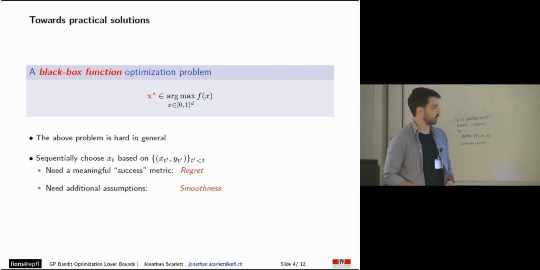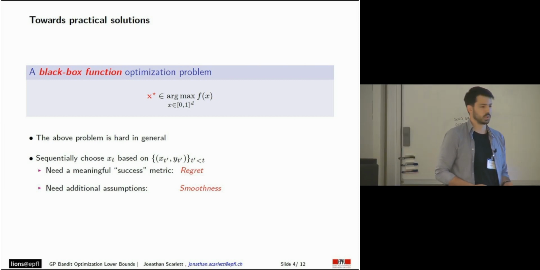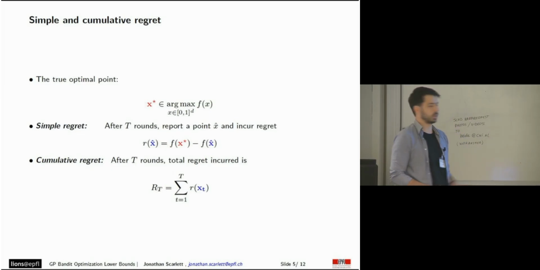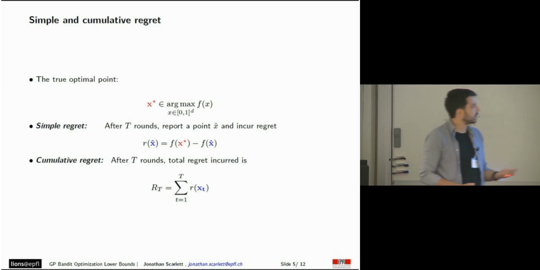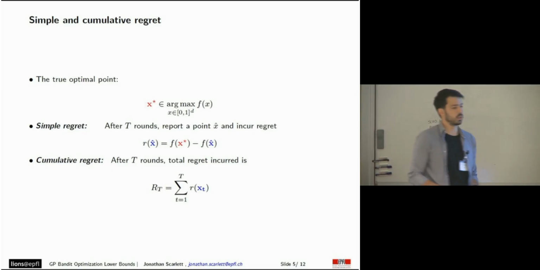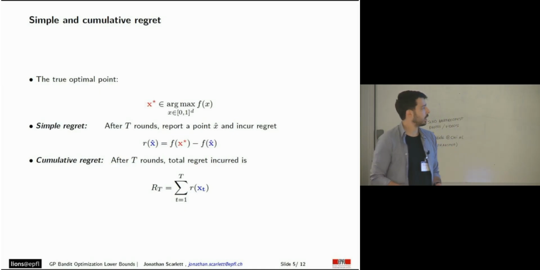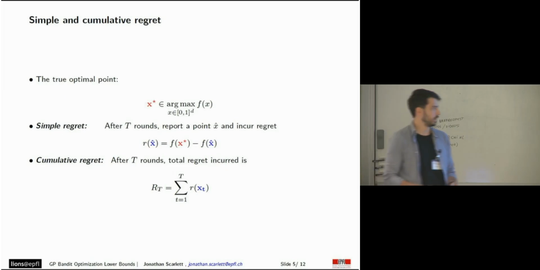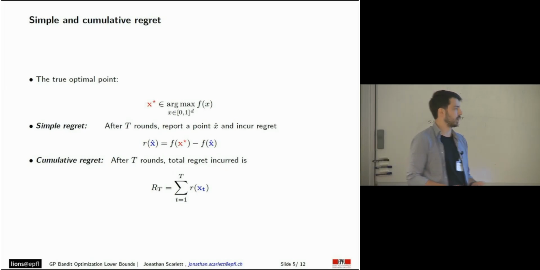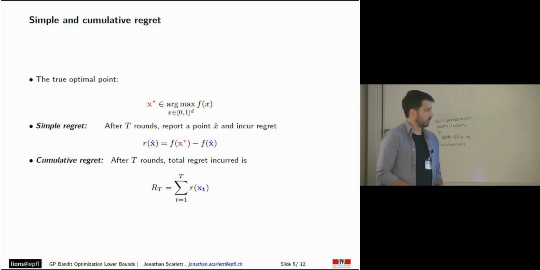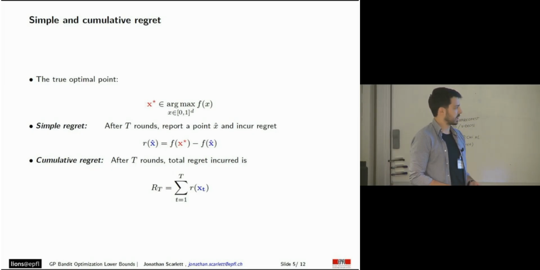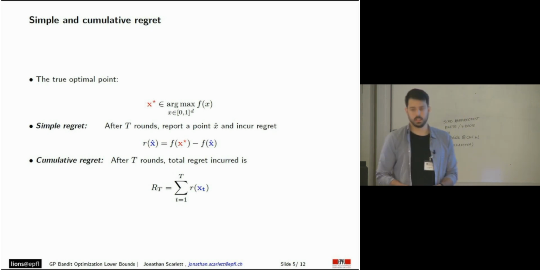We also need some meaningful success metric, and for that, we're going to use regret, in particular two notions of regret: simple regret and cumulative regret. Let x star be the maximizer of the function. For simple regret, the idea is that after t rounds, we just report a point x bar, and the simple regret is simply the difference between the optimal function value and the function value evaluated at the point x bar. Cumulative regret is simply a sum of the regrets that we incur at every round, where x_t represents the point that we sampled at time t.